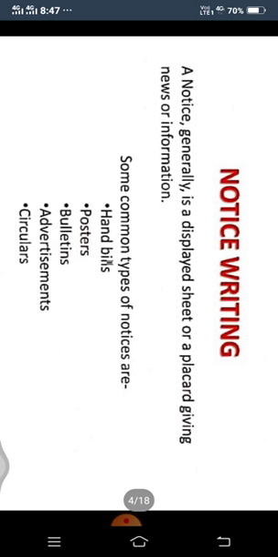So what are the things we have to keep in mind while writing a notice? We will discuss that. A notice generally is a displayed sheet or a placard giving news or information. Some common types of notices are handbills, posters, bulletins, advertisements or circulars.